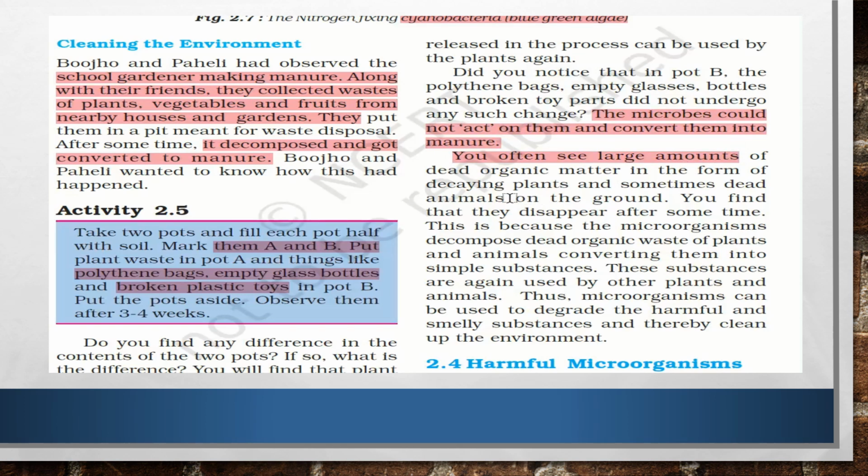Okay, so you can often see large amounts of dead organic matter in the form of decaying plants and dead animals on the ground. You'll find they disappear after some time, and this is because microorganisms decompose the dead organic waste of plants and animals. If you have seen an animal decomposing on soil, you will see that after some days it gets rotten, it has a bad smell, and gradually it gets mixed into the soil. That is how they get decomposed and they clean the environment. Another thing I told you is that biogas is produced as a byproduct by microorganisms, and it is used for lighting houses, especially in remote areas.